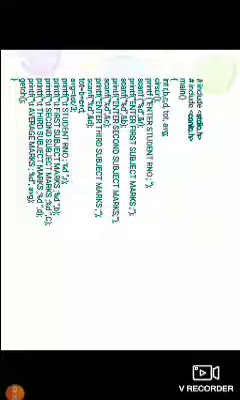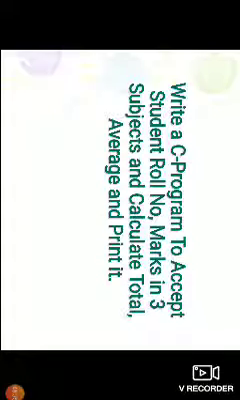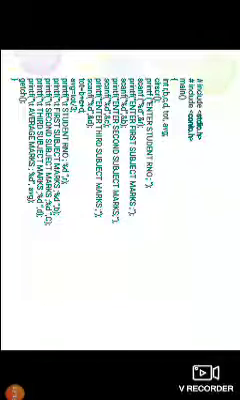So the next program is accepting a student roll number, marks in three subjects, and calculating the total, average and printing it. We are linking two header files, hash include stdio.h, hash include conio.h, and next is the main function.